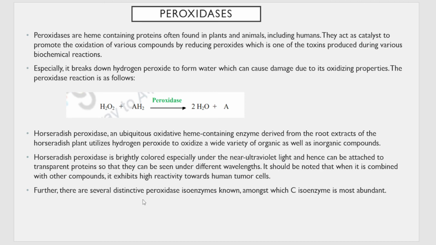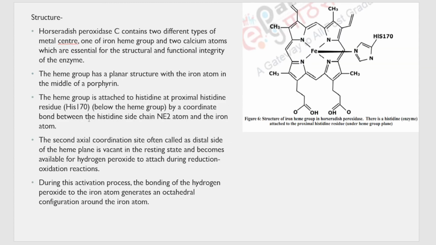Okay. Further, there are several distinctive peroxidases other than horseradish peroxidase. There are different distinguished peroxidase isoenzymes. One of the best known among these is the C isoenzyme. Okay, but now we are going to study particularly the horseradish peroxidase. As shown, there is a heme backbone here, and it consists of two different types of metal center. One is an iron heme group, and there are two calcium atoms. Although the calcium atoms are not shown here, there is an iron heme group. Also, there are two calcium atoms.